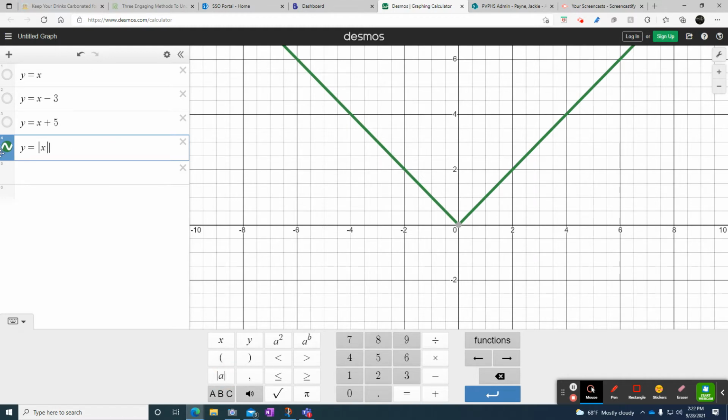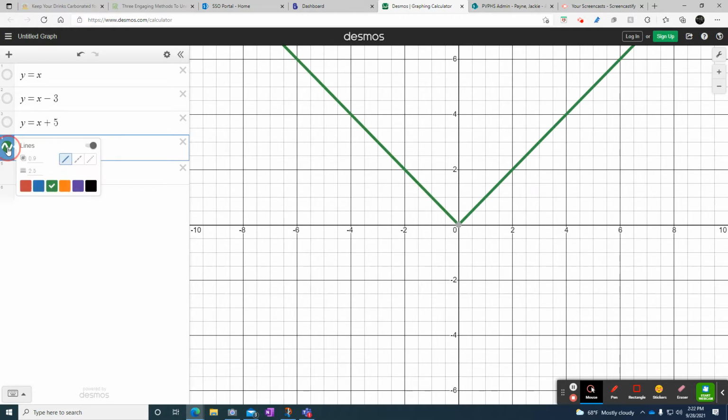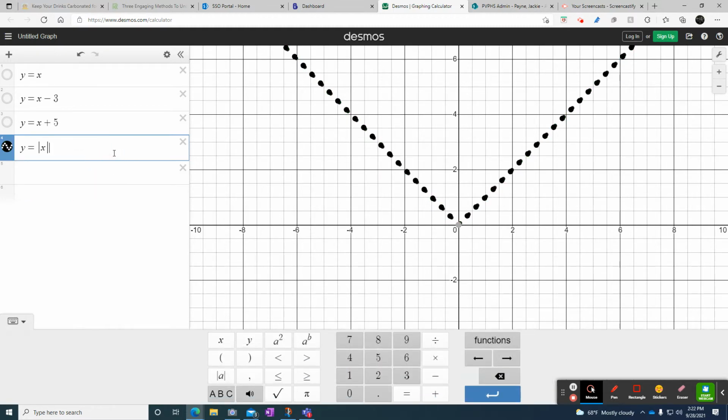It gave it to me green. I don't want green. I want black. Oh, whoops. So on or off, hold it, and then I want black dots. There we go. Now I put it back on my paper.